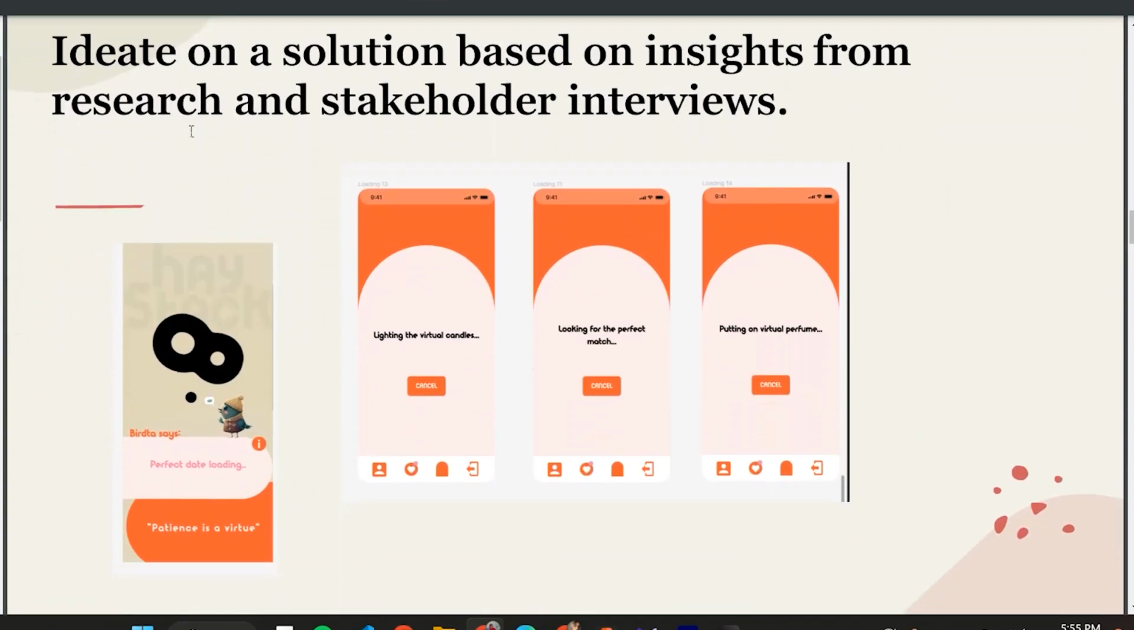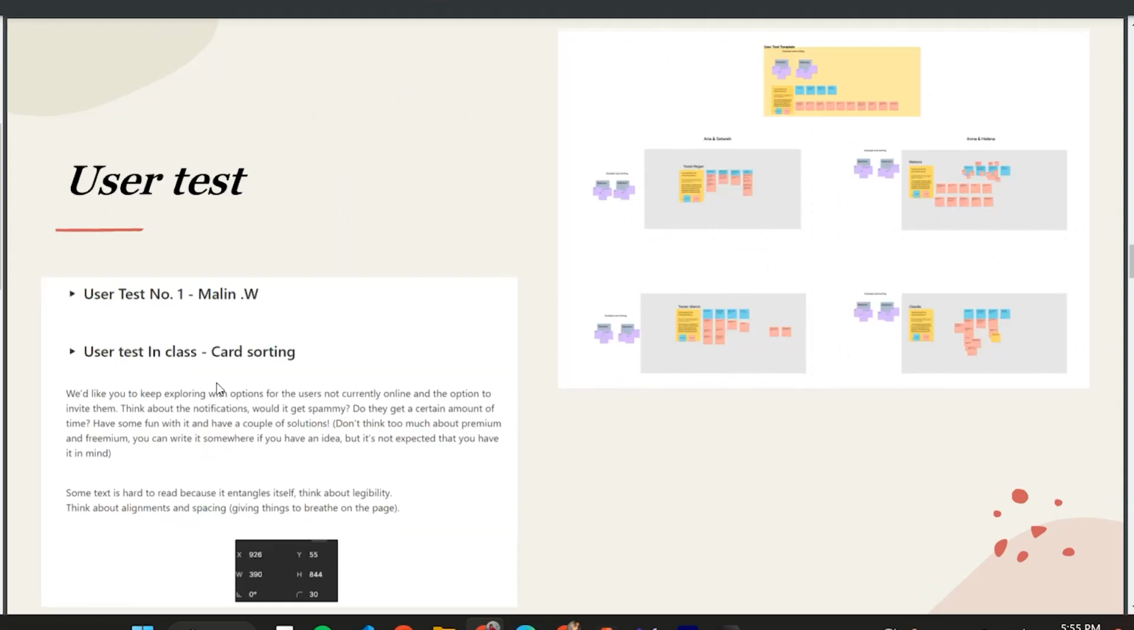By having insights, we ideated on solving the problem, which is the matching flow. For example, brainstorming on loading pages gave us multiple designs. To settle on one design, we did user tests and found that the users feel comfortable with minimalism.